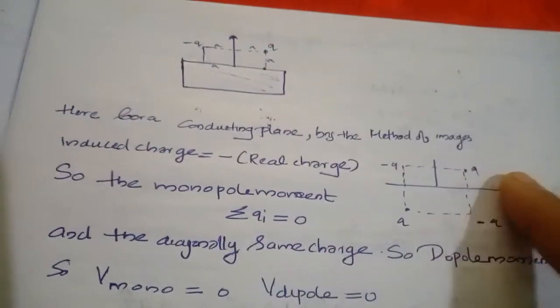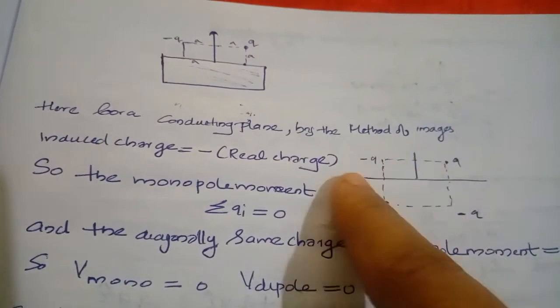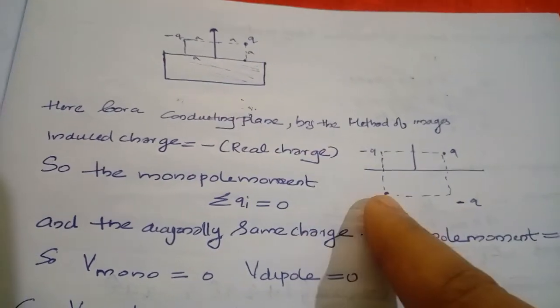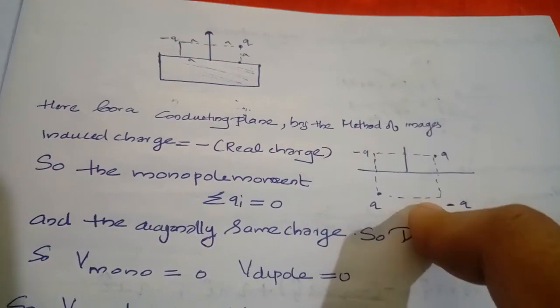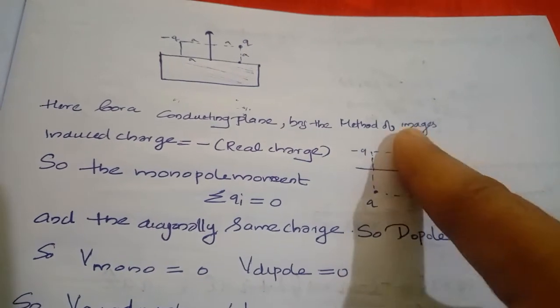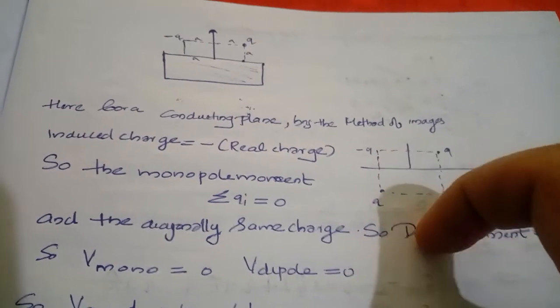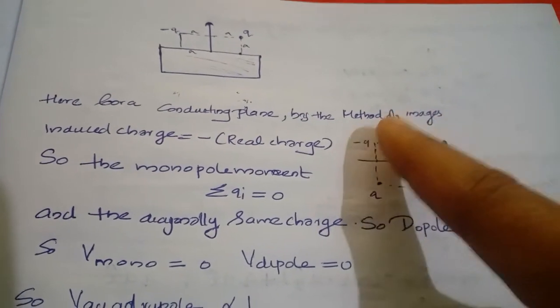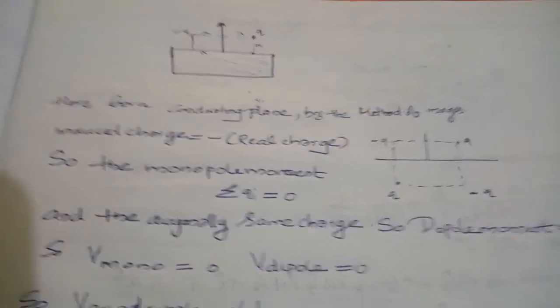So the actual charges are q and minus q, and there are induced charges minus q and q at the same distance from the conducting plate, opposite to the charges actually placed above the conducting plate.